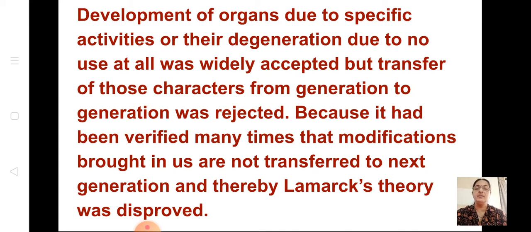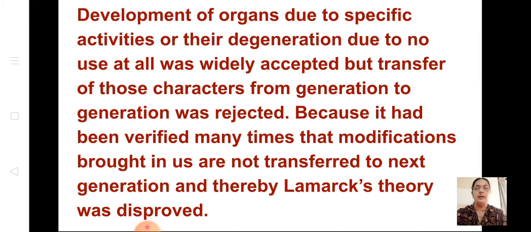This was accepted because when you use an organ for a long time, it is developed. This concept was accepted, but the transfer of those characters from one generation to another generation was rejected. That was correct, isn't it? When you do the hammering and you acquire the skill, how can it be transferred to the next generation?